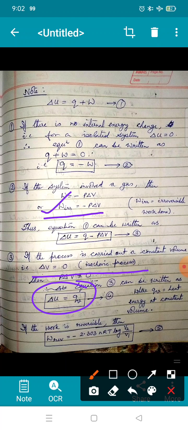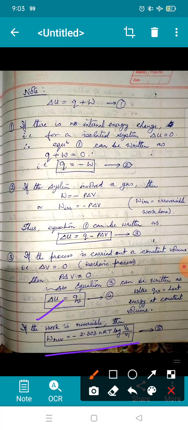Now remember, W equal to minus P delta V, when we consider the work is irreversible. That means whatever we have done, we cannot reverse it. But if we carry out anything very slowly, we use a term called infinitesimally slowly, then the work can be reversed, and that is called reversible work. Now when the work is reversible, then the formula no longer remains P delta V. It becomes W reversible is equal to minus 2.303 nRT log of V2 by V1.